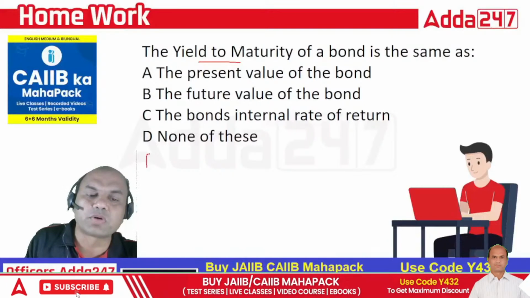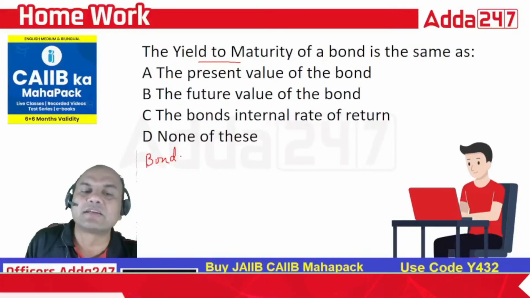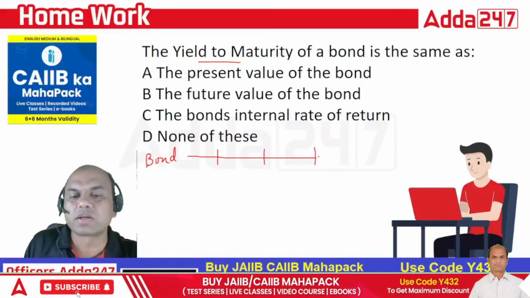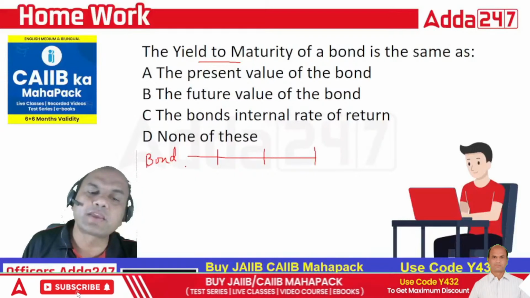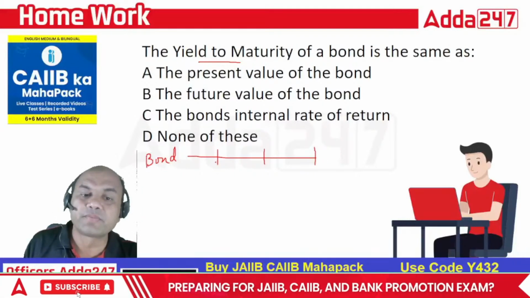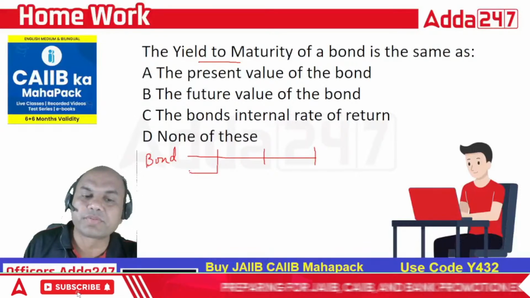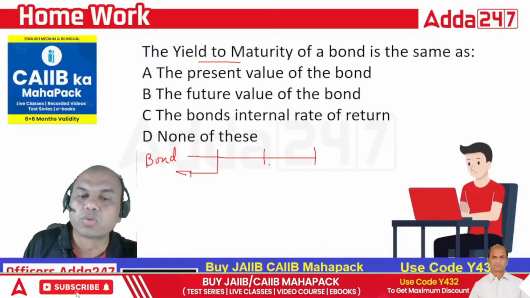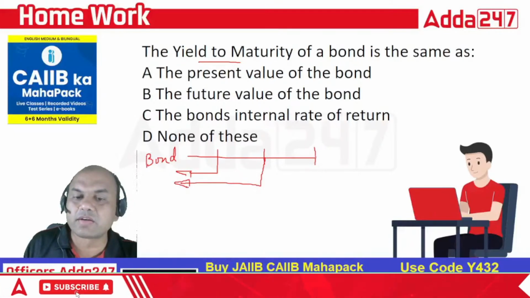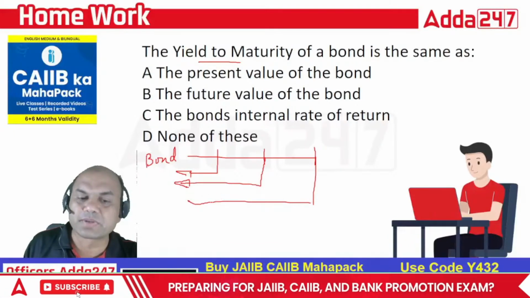Suppose I purchase a bond today, and the life of that bond is 3 years. If I keep this bond with me for 3 years up to maturity, it will give me a coupon for the first year, a coupon for the second year, and in the third year coupon plus principal.